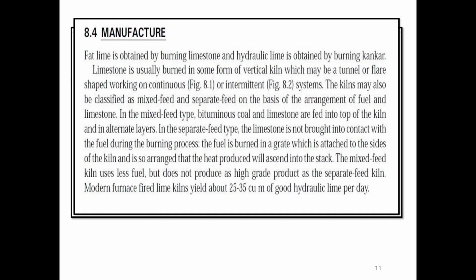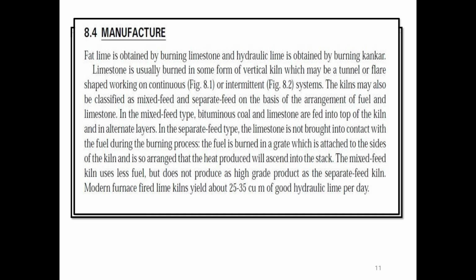Manufacture of lime. Fat lime is obtained by burning limestone, and hydraulic lime is obtained by burning kankar. Limestone is usually burned in some form of vertical kiln, which may be a tunnel or flare shaft, working on continuous or intermittent kiln system.